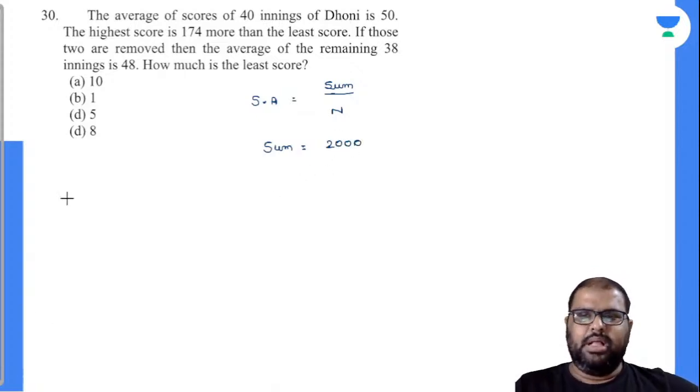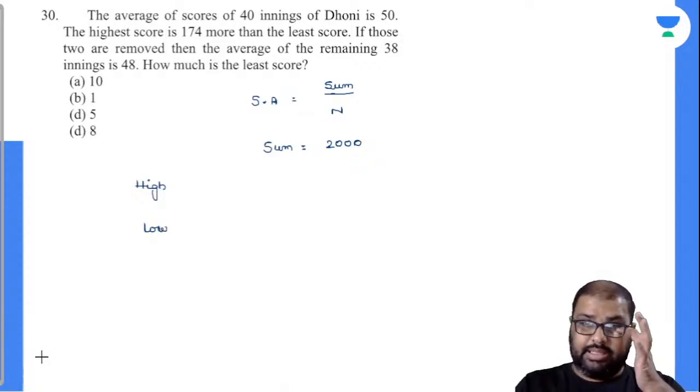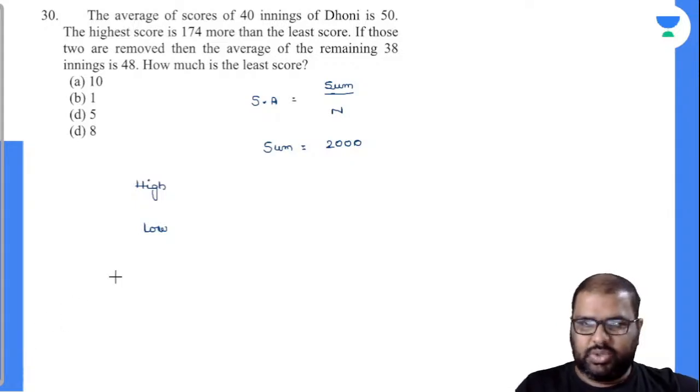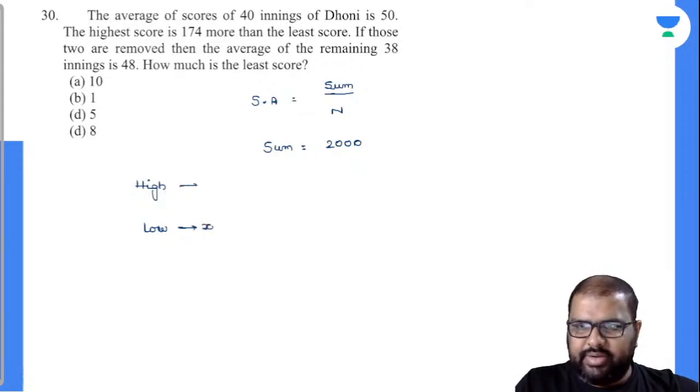Perfectly done. The highest score is 175 more than the least score, it seems. High, low. If those two are removed, the average of the remaining 38 innings is 48. How much is this least score? How much is the least score is the question now. Let us suppose my least score is X. My highest score is 174 plus X. I'm going in an orthodox way. I'm not doing it with any technique, going with the normal orthodox way.